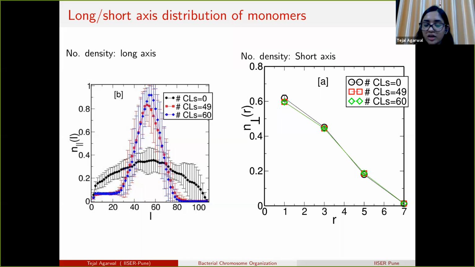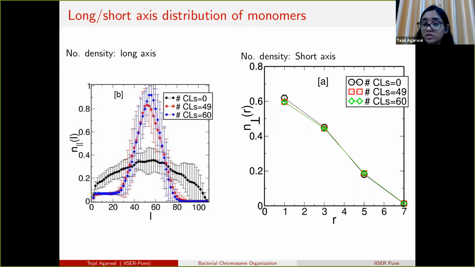Yes, so if we increase the aspect ratio of the cylinder, then of course the polymer will get more expanded, because we do see that the cylindrical confinement is helping the polymer to get compacted. But if we increase the cylindrical confinement, then the polymer will get more collapsed.